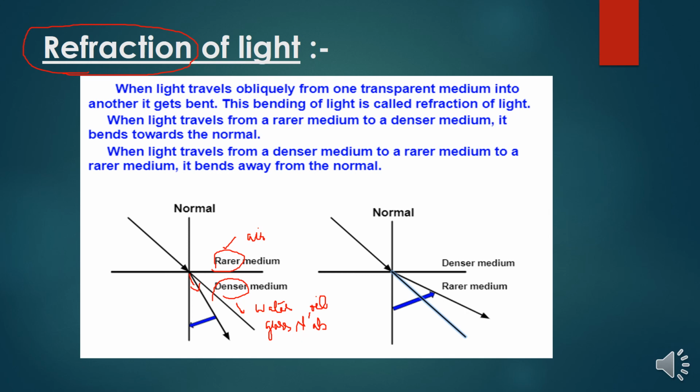So what exactly are they meaning? When it is coming from the rarer medium and is refracted inside the denser medium, the ray bends towards its normal. But in the case of a denser medium to a rarer medium, here I am taking this as a denser medium and the ray is going inside the rarer medium, so the refracted ray is away from the normal, right? We will